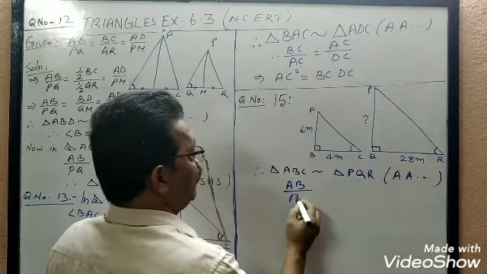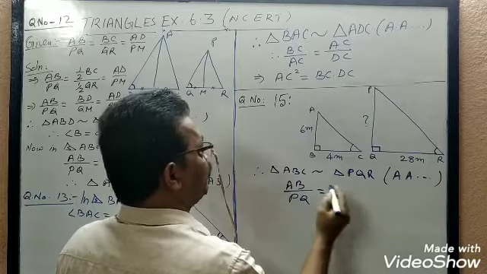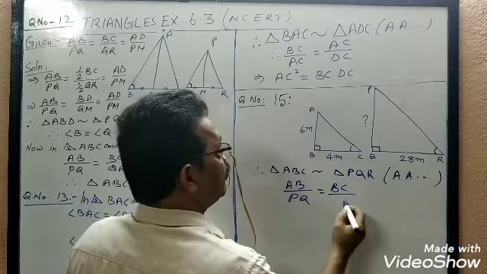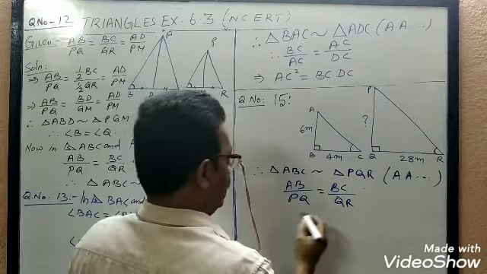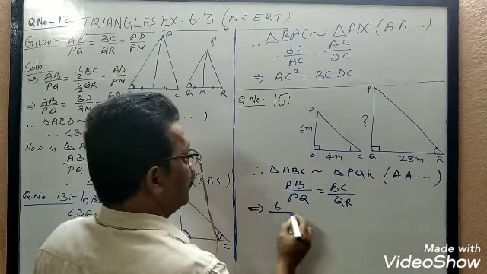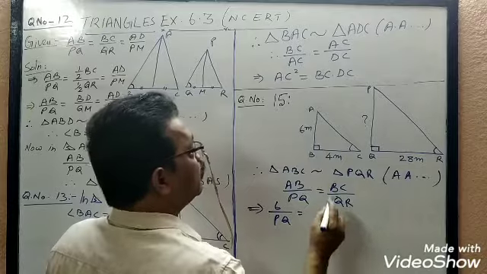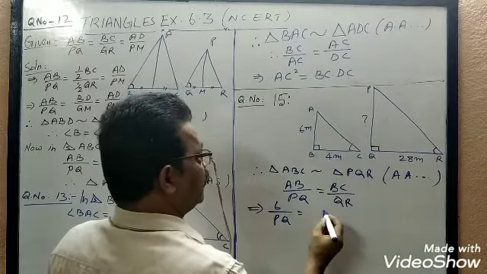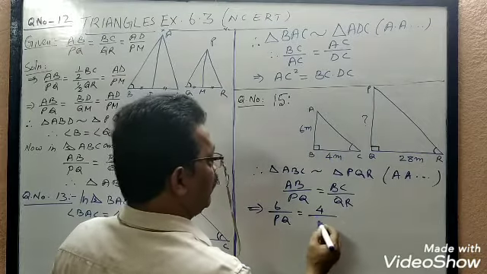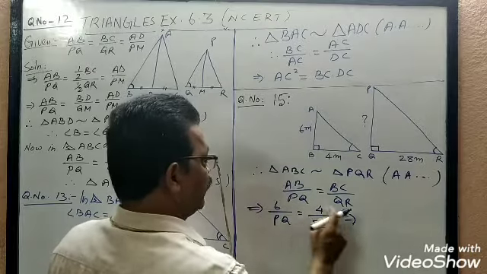Therefore, what can we write? AB by PQ equals BC by QR. Implies 6 meter by PQ, which we don't know, equals BC by QR, that is 4 by 28. We can cross multiply and find PQ.